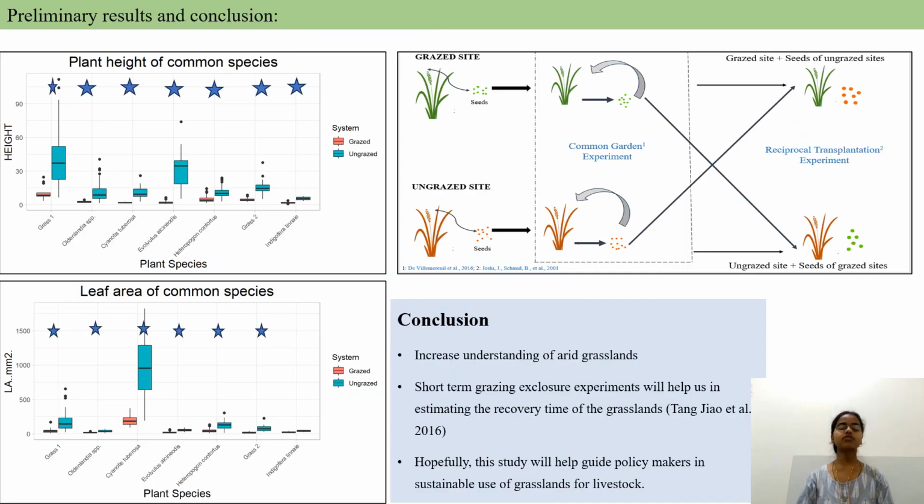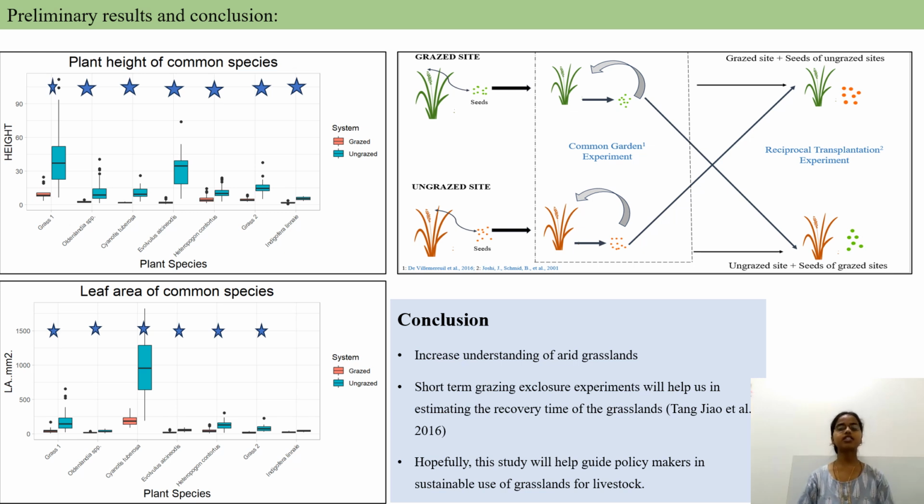Moving ahead to the plant traits, which are wonderful measure to tell how well a plant is being adapted to a certain environmental condition, we found that within a species, plant individuals growing in ungrazed site were taller with higher leaf area to capture maximum sunlight, whereas plants growing in grazed area were shorter with smaller leaf area to save themselves from grazing. However, to see whether these traits are regulatory genetic level or are phenotypic plastic in nature, we are conducting common garden experiment followed by reciprocal transplantation, where plants will be grown at a common place followed by transplanting them reciprocally on the field site as shown in this picture.